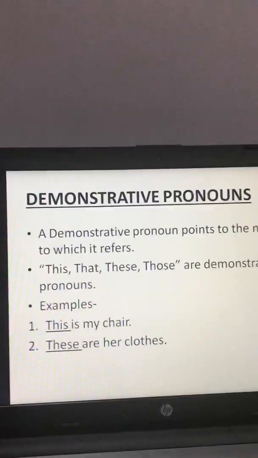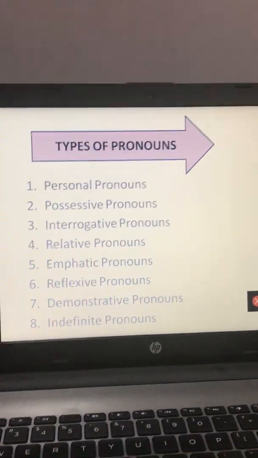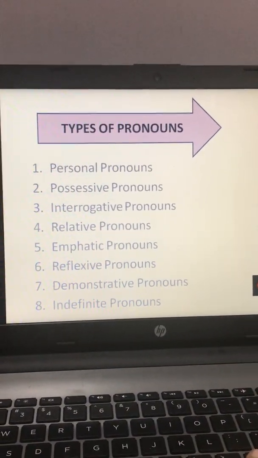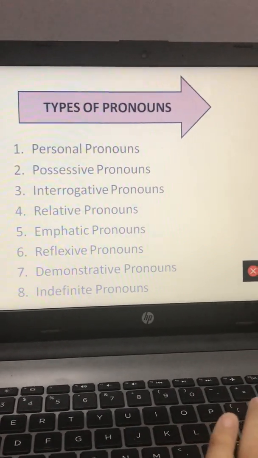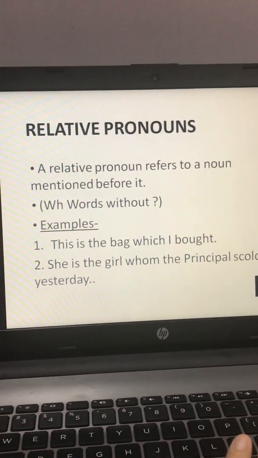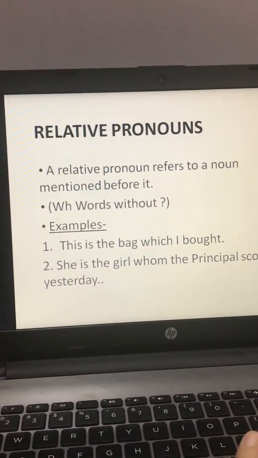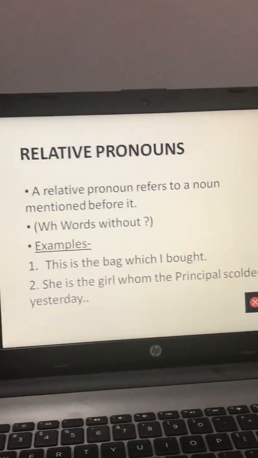So here are the 8 types that we have done. The first one was personal pronoun, second is possessive pronoun, third is interrogative that we completed yesterday, fourth is relative pronoun, it includes WH words without a question mark. Okay, like which, whom, there is no question mark and there are WH words.